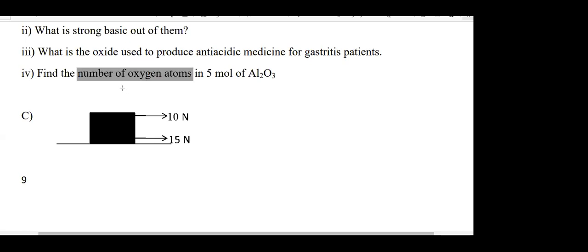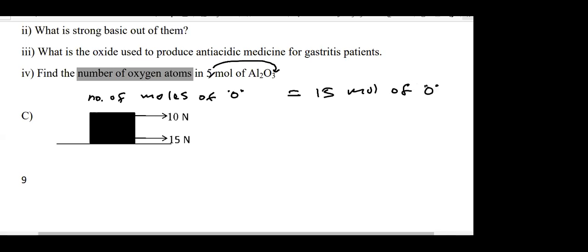If they ask number of moles of oxygen atoms, then the answer will be 5 into 3, you get 15 moles of oxygen atoms. That question they haven't asked me. If they ask number of moles of oxygen atoms, the answer will be 15 moles of oxygen atoms. Understood?